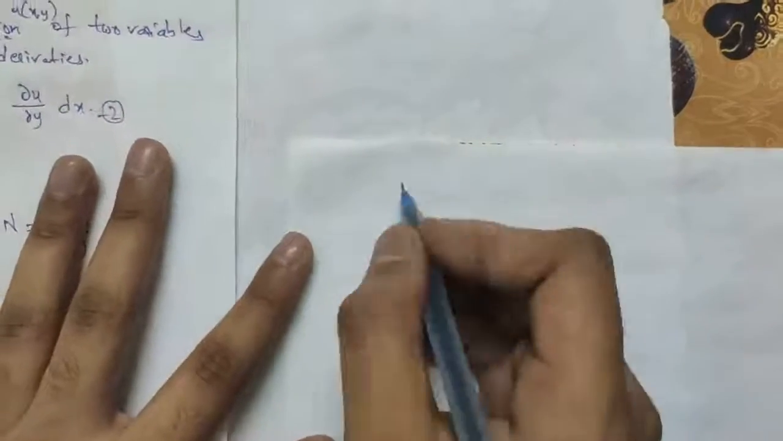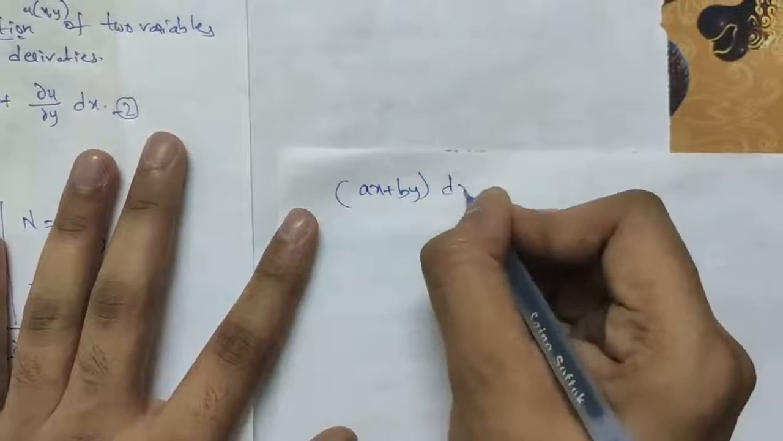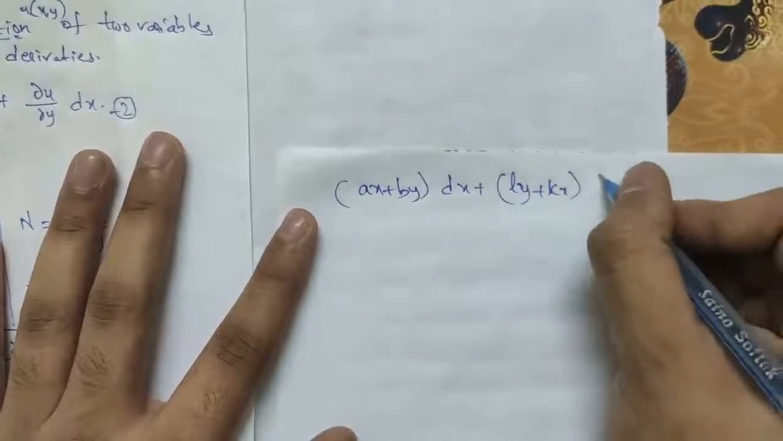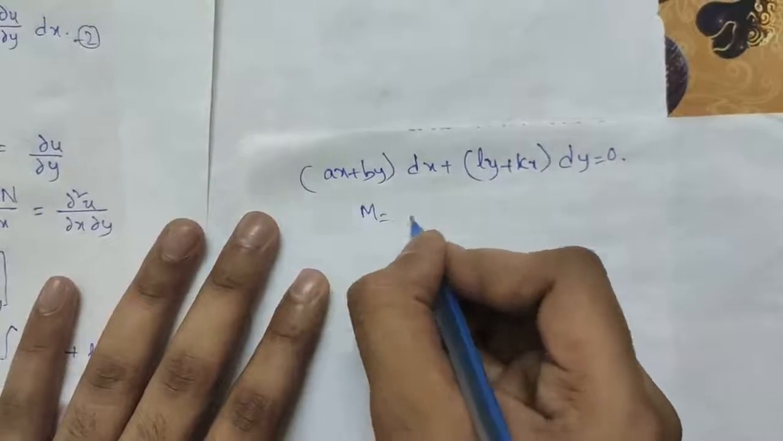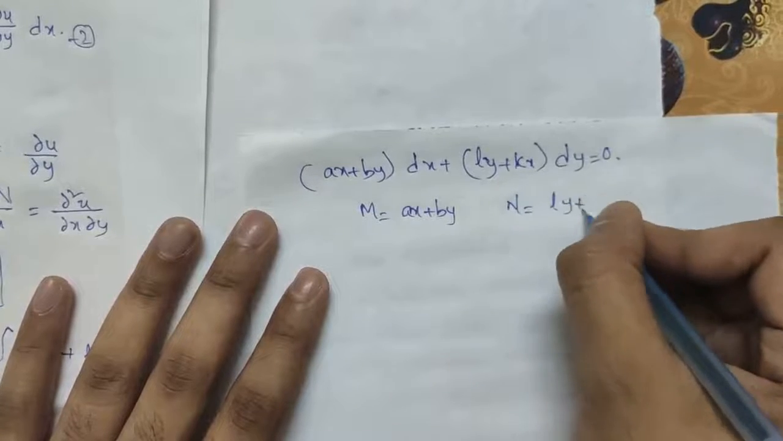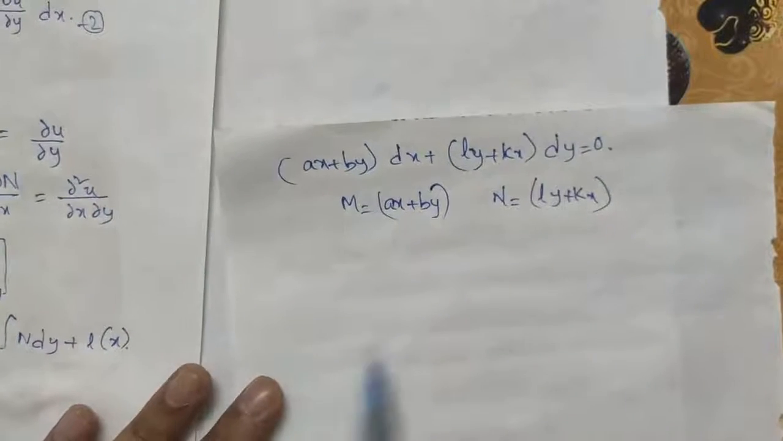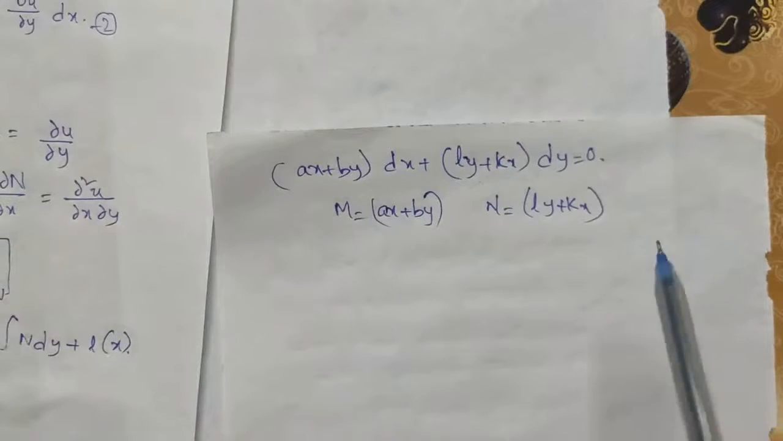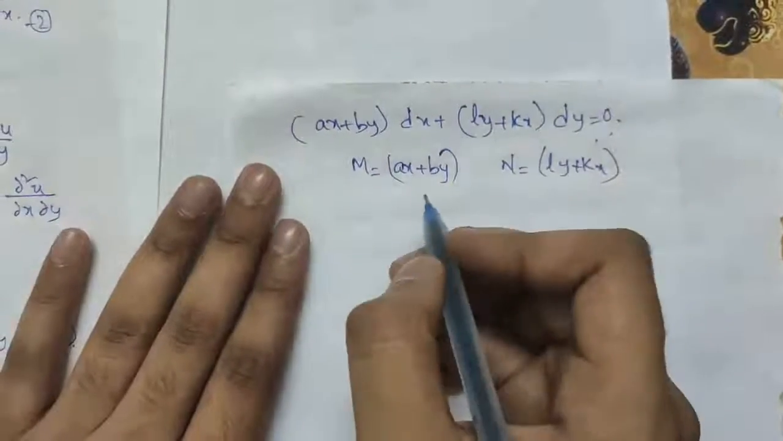Our question is (ax + by) dx + (ly + kx) dy = 0. Now M = ax + by and N = ly + kx. As I explained the general form, that is M(x, y) dx + N(x, y) dy = 0, comparing that equation with this, we will get the M and N values.